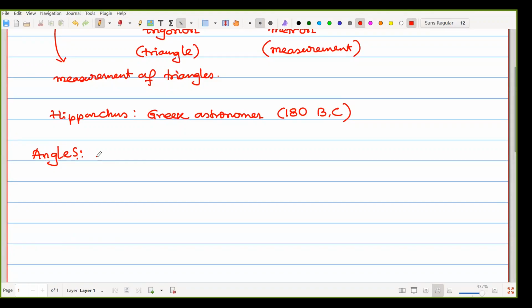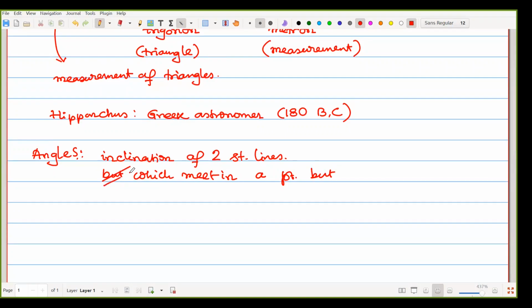Angle is defined as the inclination of two straight lines, which meet in a point, but never in a straight line.